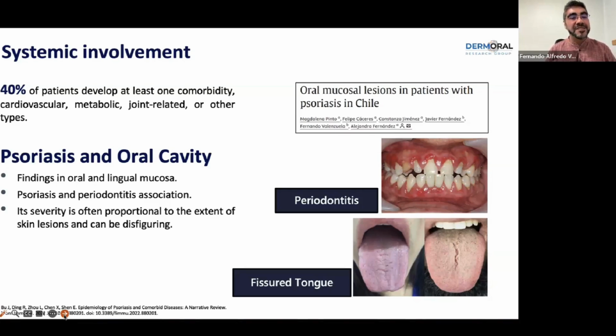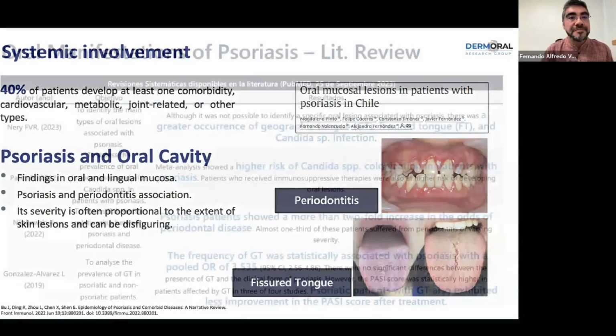We know that we have some findings in oral and lingual mucosa. We know that there is an association between psoriasis and periodontitis, as you can see here. And we also know that the severity is often proportional to the extension of the skin lesions, such as fissurating tongue, and this might be disfigurating.